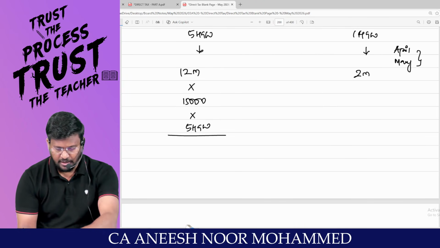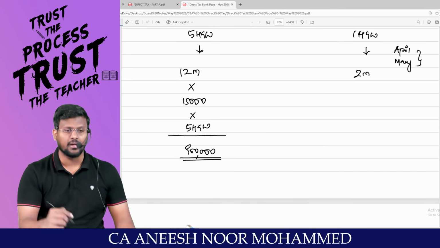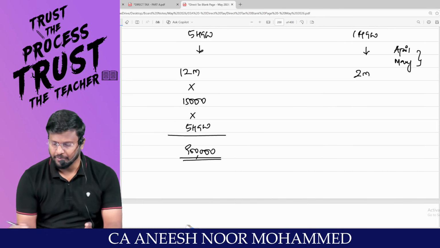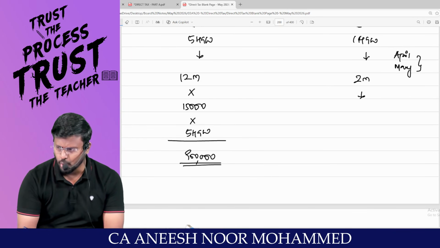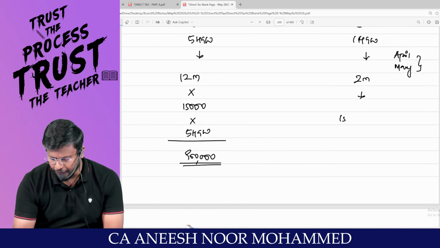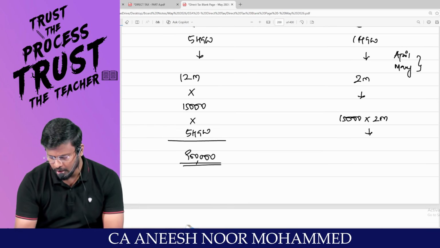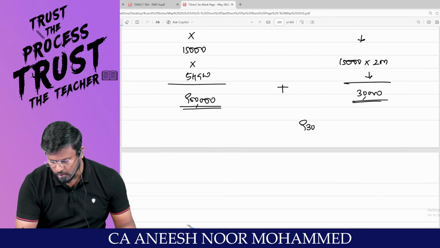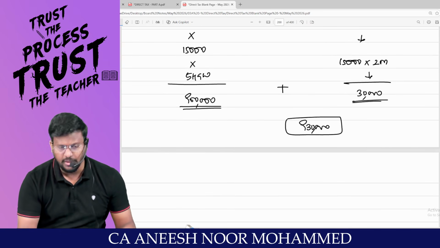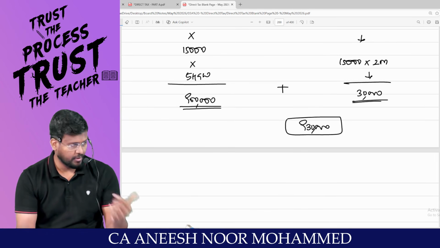Into 5 means 9 lakh rupees will be the presumptive income for the whole year for the 5 heavy goods vehicles. Whereas for this one heavy goods vehicle, since you have sold, my dear lovable students, 15,000 per month will be the presumptive income. For how many months? 2 months. So 30,000 will be the presumptive income. So 9 lakh plus 30,000 comes to 9 lakh 30,000 is the total presumptive income for heavy goods vehicles.